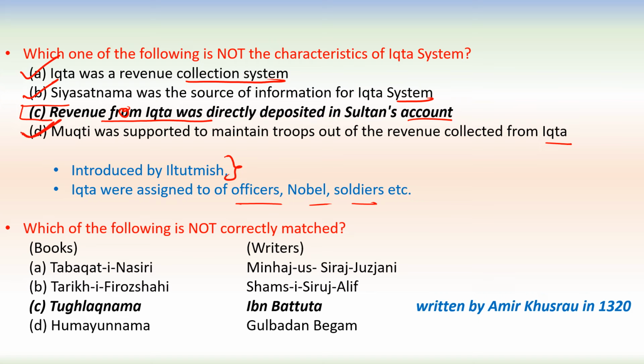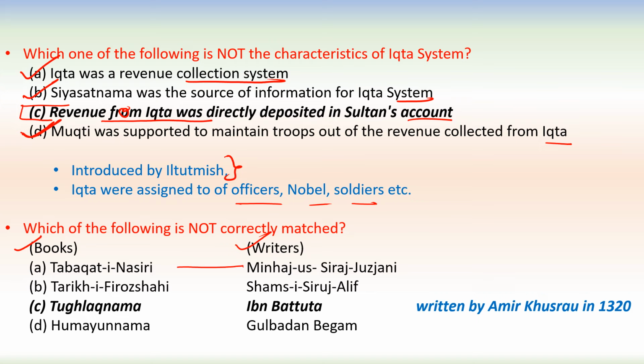Next one. Which of the following is not correctly matched? So we have books and we have writers here. Tabakat-e-Nasiri written by Minhaj-us-Siraj Juzani. This is correct. And you have to remember this, it is coming again and again.